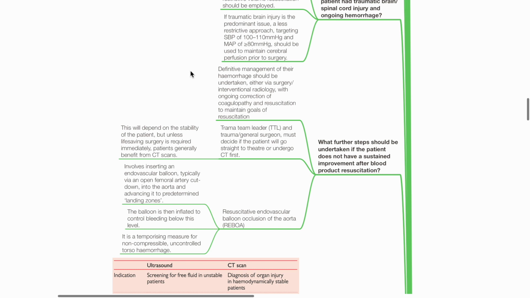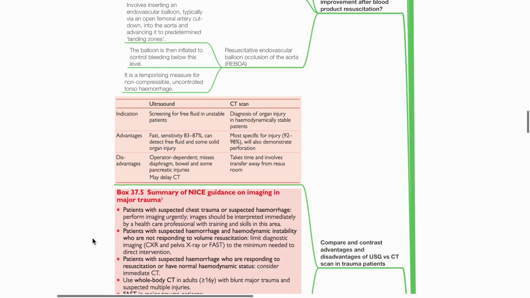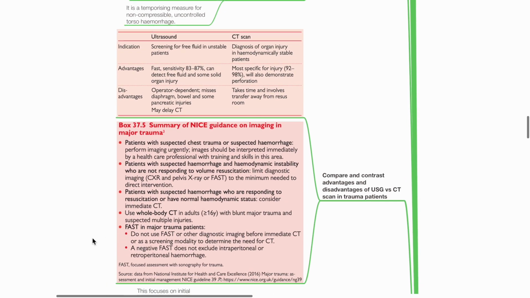Trauma team leader and surgeon must decide if the patient will go straight to theatre or undergo CT scan. This will depend on stability of the patient, but unless life-saving surgery is required immediately, the patient generally benefits from CT scans. Consider resuscitative endovascular balloon occlusion of the aorta as a temporizing measure prior to definitive management of non-compressible uncontrolled torso hemorrhage. Compare and contrast advantages and disadvantages of ultrasound versus CT scan in trauma patients.